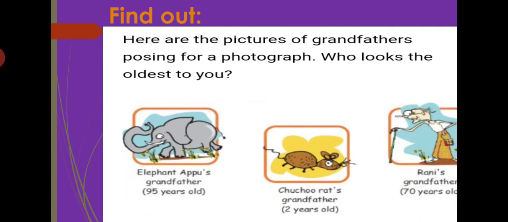These exercises are from your book itself, page number 45. Open your book also and you see this module. So here are the pictures of grandfathers posing for a photograph. Who looks the oldest to you? Three grandfathers are there. One elephant Appu's grandfather, 95 years old, Chuchu the rat's grandfather, 2 years old, and Rani's grandfather, 70 years old. Three grandfathers are there. Ages are written. Now you have to solve some questions.